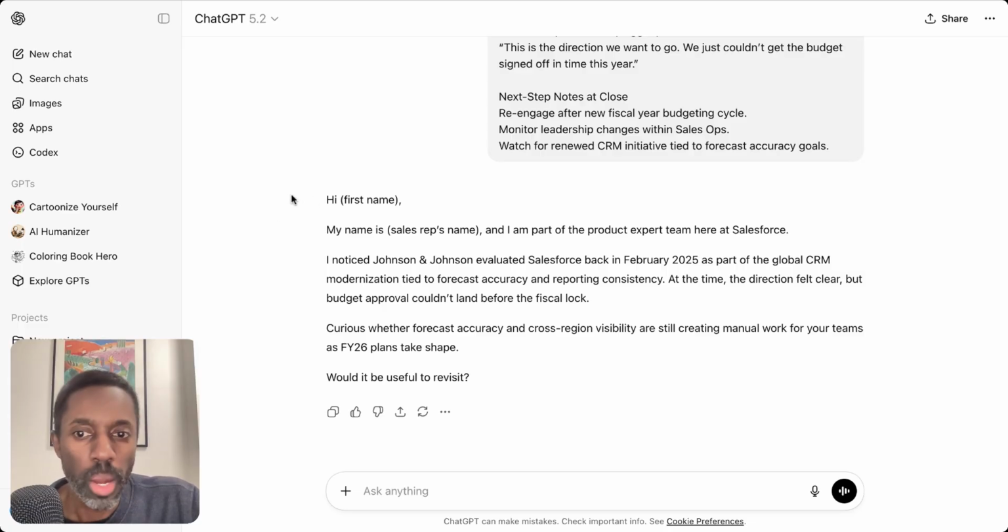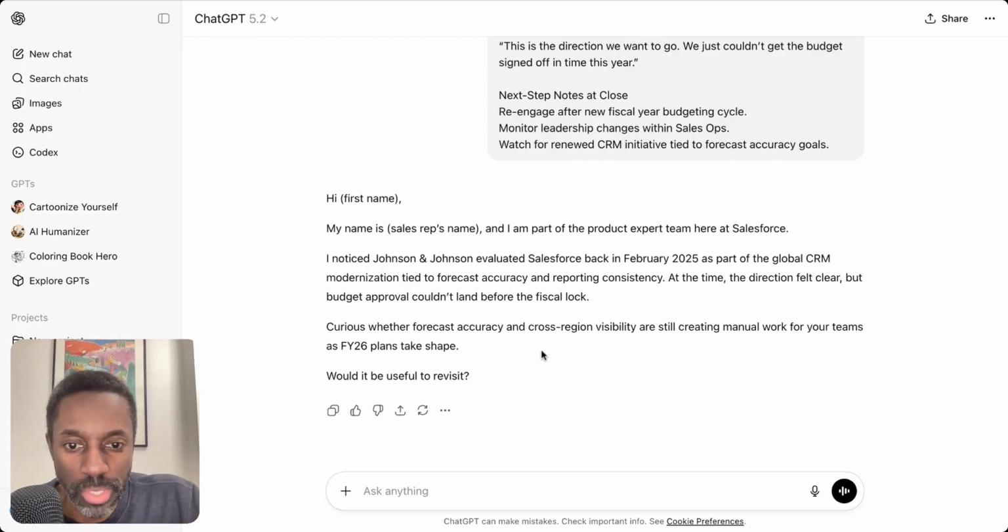So it'll be like, "Hi Jim, my name is Ian, and I'm part of the product team at Salesforce. I noticed Johnson & Johnson evaluated Salesforce back in February 2025 as part of the global CRM monetization tied to forecast accuracy and report consistency. At the time, the direction felt clear, but budget approval couldn't land before fiscal lock. Curious whether forecast accuracy and cross-regional visibility are still creating manual work for your teams as FY 26 plans take shape. Would this be worth revisiting?" And that's it. Pretty cool.